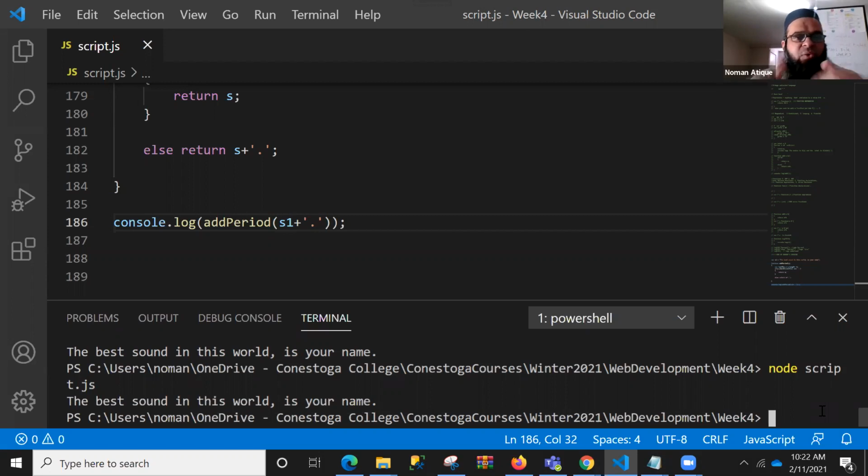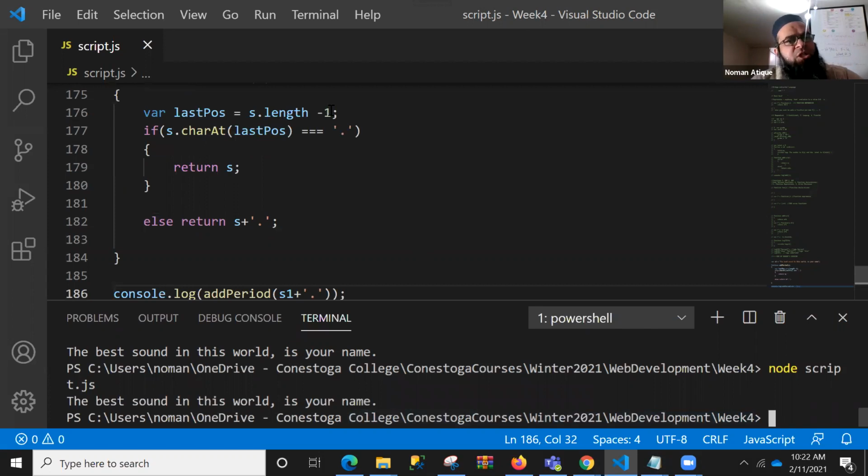I am expecting everyone to understand why it is returning only one dot now. Why not two dots? Because we have calculated the last position, and after calculating the last position, we have found out what character is at that location. If that location contains a dot, return simply the string, because that already has a dot inside it. That statement is already ended. But if that statement is not already ended, it means that it's not a dot at the end. So do what? Just go and else return s plus dot. Does that make sense to everyone?